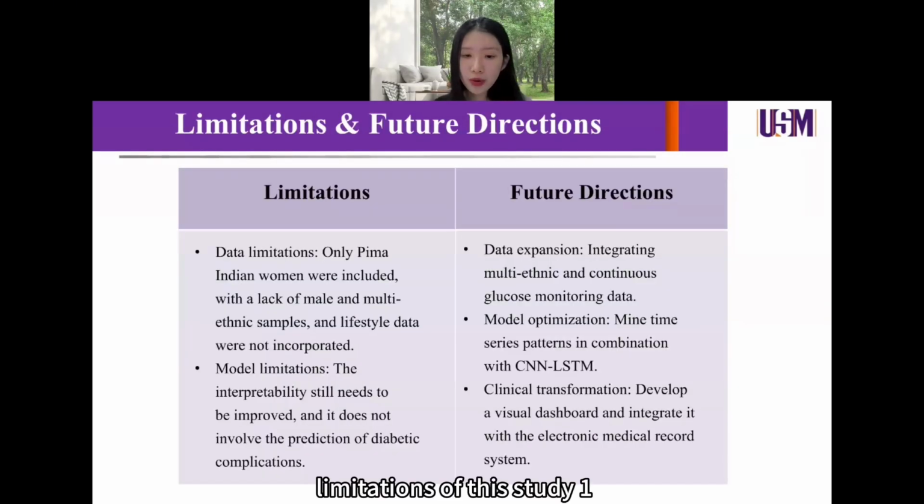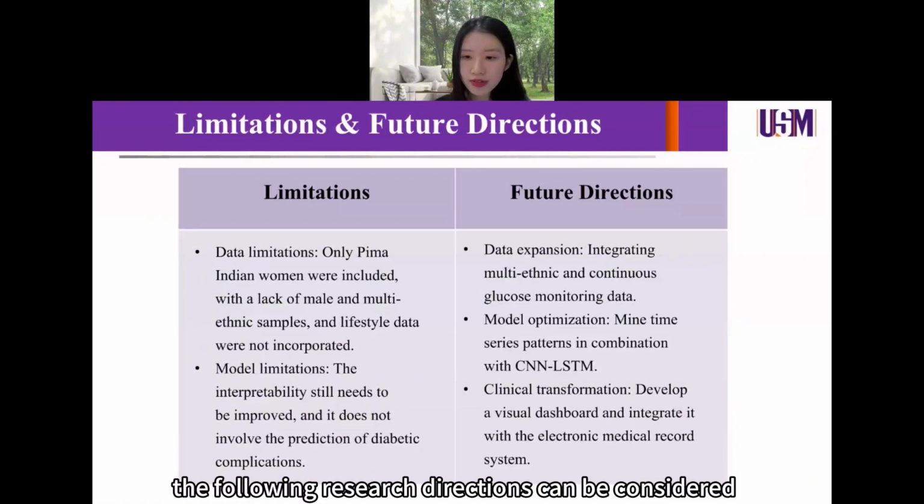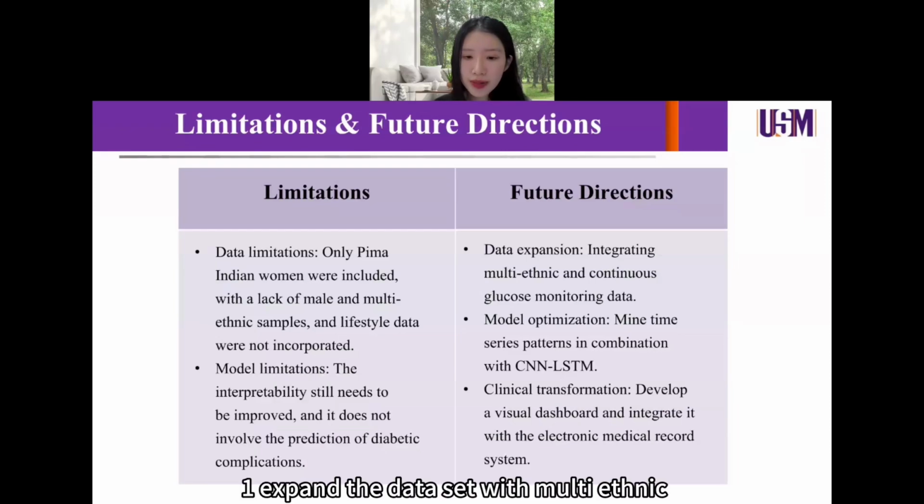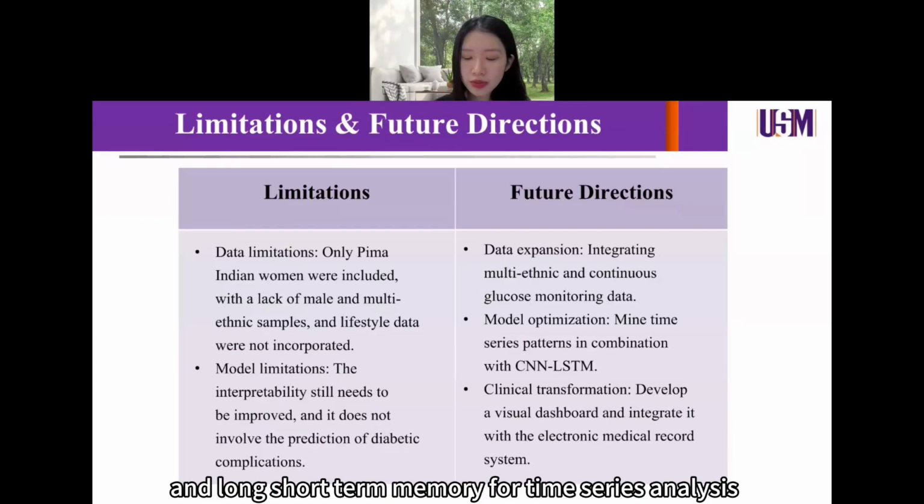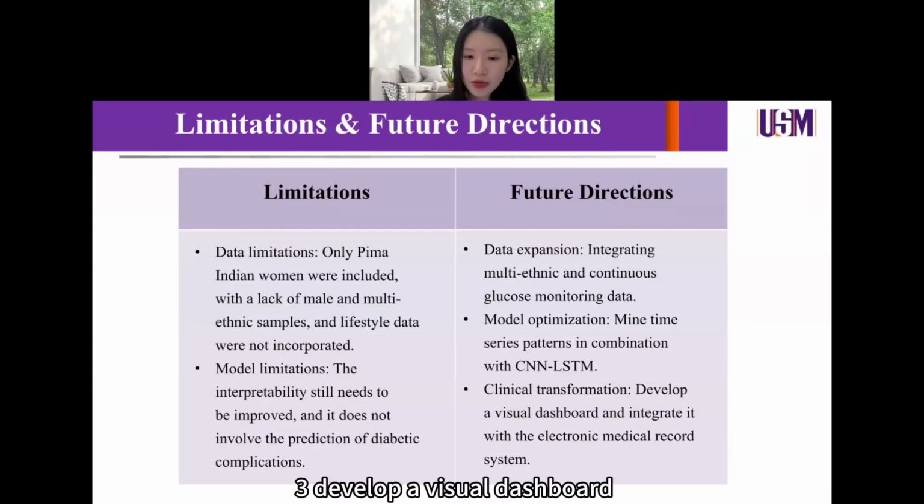Limitations of this study. 1. Database, lack of male or multi-ethnic samples and lifestyle data. 2. The model has insufficient interpretability and doesn't involve the prediction of diabetic complications. The following research directions can be considered in the future. 1. Expand the dataset with multi-ethnic and continuous blood glucose monitoring data. 2. Integrating convolutional neural network and long short-term memory for time series analysis. 3. Develop a visual dashboard for the electronic medical record system.